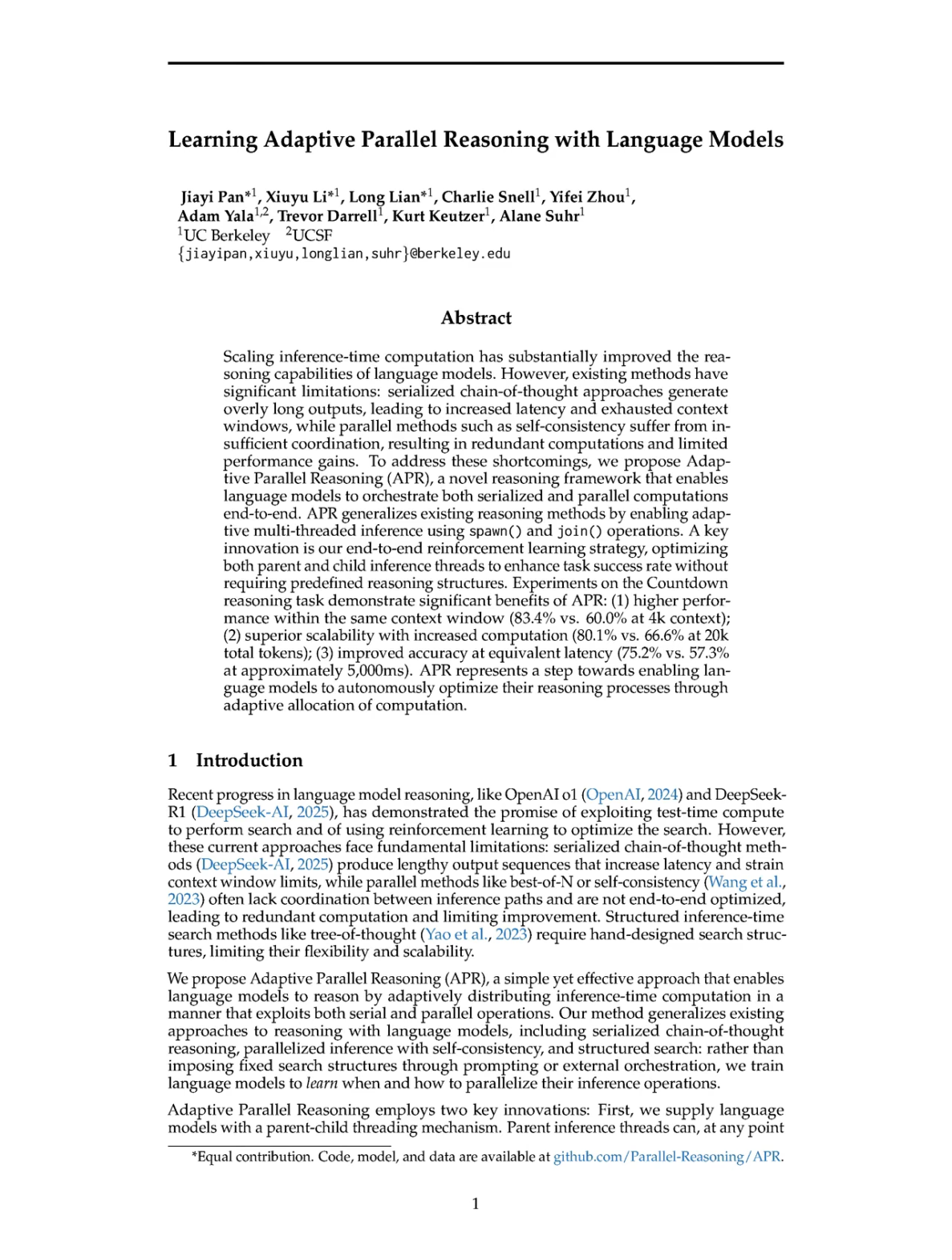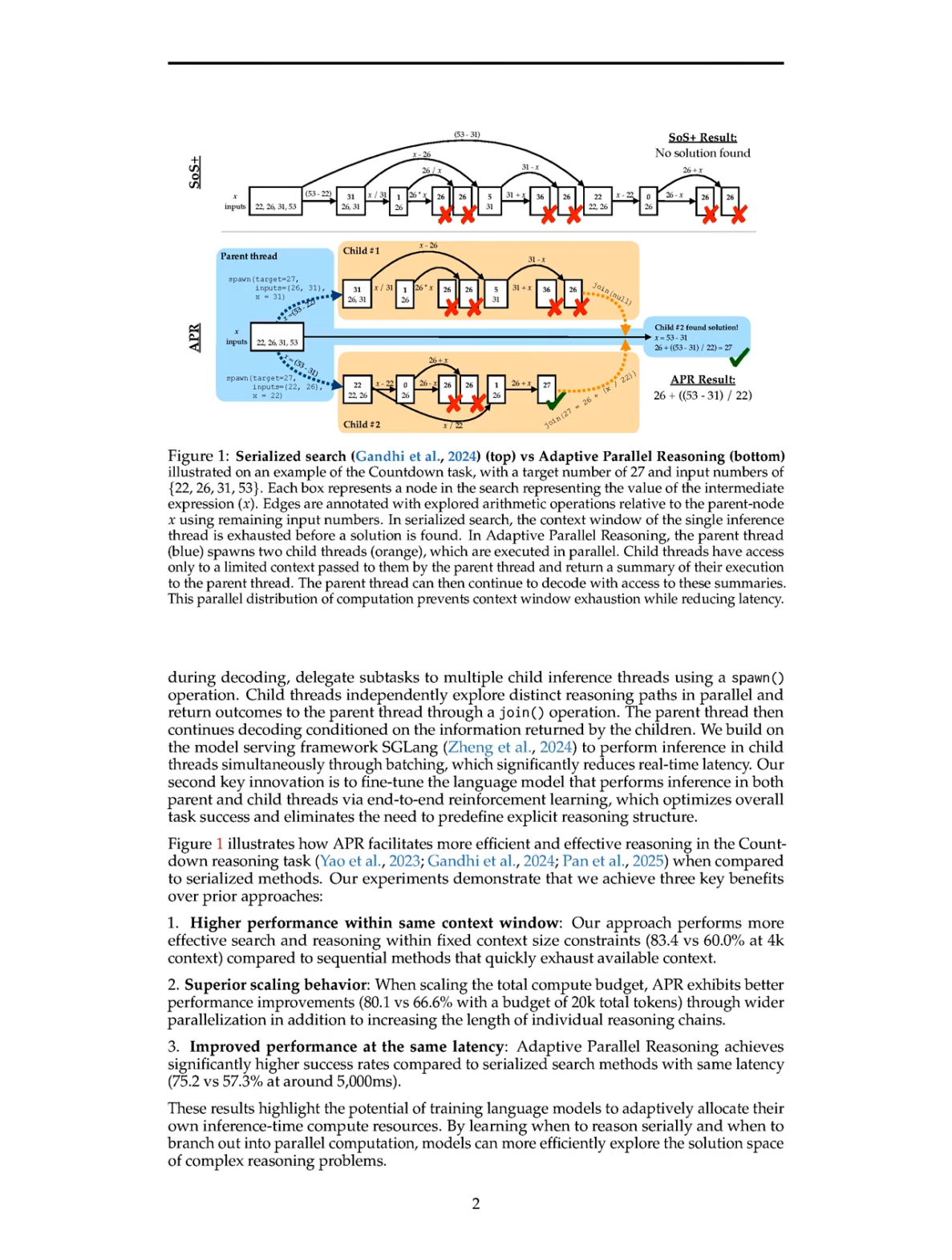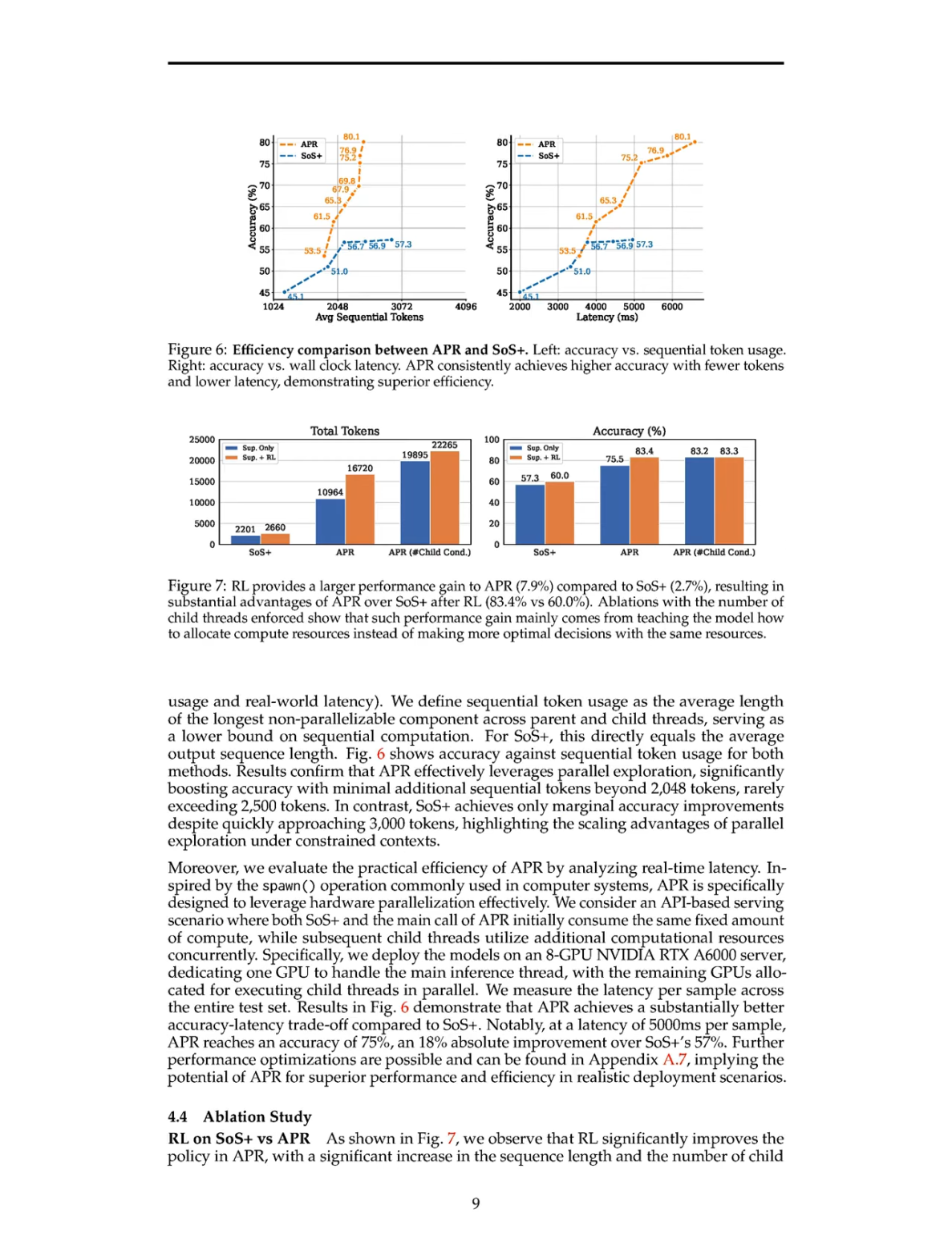Additionally, APR maintains improved performance at the same latency, achieving a success rate of 75.2% compared to 57.3% for serialized methods at around 5,000 milliseconds. This efficiency is further underscored by APR's ability to minimize token usage in the parent thread by discarding intermediate traces, thus optimizing the overall computational cost of inference. Overall, APR's adaptive allocation of inference time compute resources allows for a more efficient exploration of complex reasoning problems within constrained context limits.